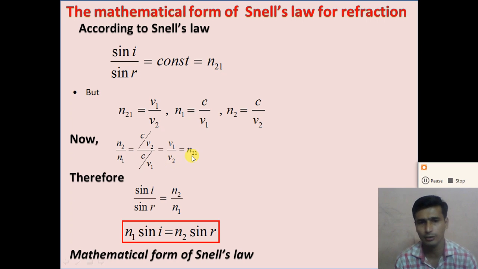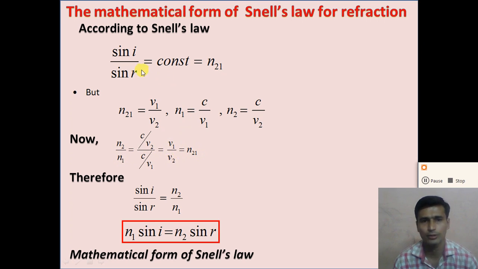So n21, the refractive index of medium 2 with respect to medium 1, is defined as the ratio of the speed of light in medium 1 and the speed of light in medium 2, and it is equal to n2 by n1. So from this we got n21 is equal to n2 divided by n1, or equal to v1 divided by v2.